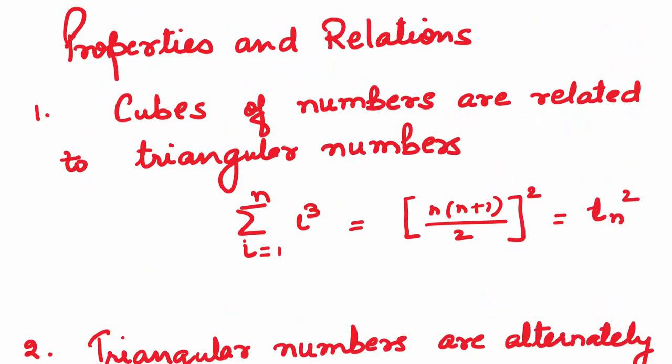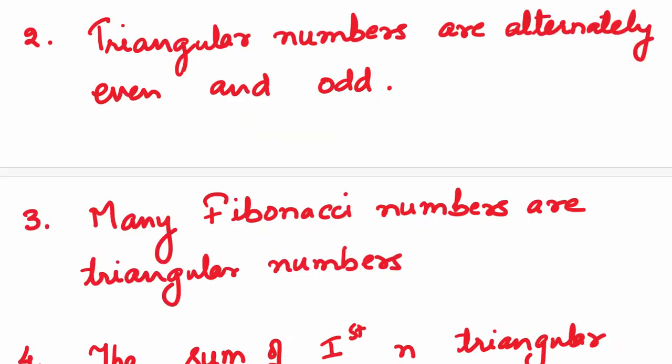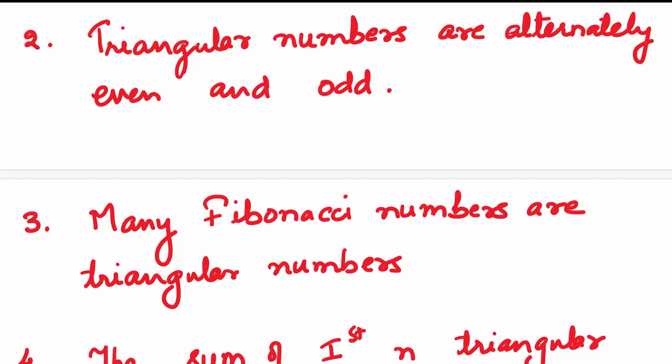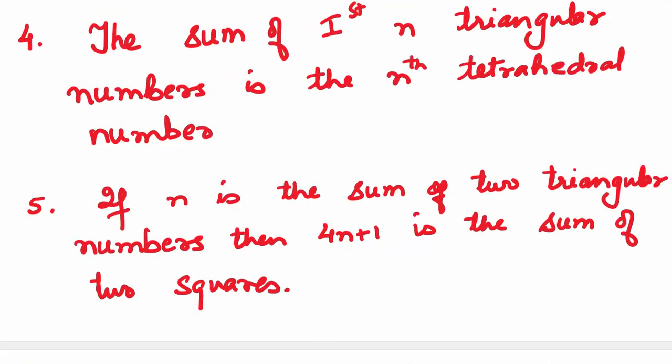Coming to some properties and relations of these numbers. First one, cubes of numbers are related to triangular numbers. Summation i from 1 to n of i cube is nothing but n into n plus 1 upon 2 whole square, which is tn square. Triangular numbers are alternately even and odd. Many Fibonacci numbers are triangular numbers. The sum of first n triangular numbers is the nth tetrahedral number.